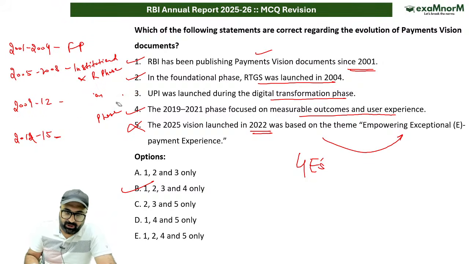एक सेकेंड. 2009 से 2012 में जो फेज था, that is oversight and expansion phase.